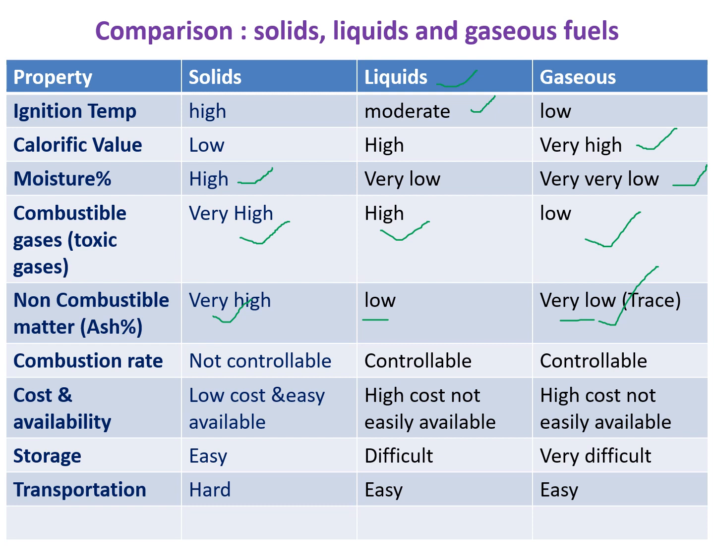Okay. So next one, combustion rate. You cannot control the combustion rate of solid fuels. Why? Because solids are openly fired. You cannot control the combustion rate. But liquids and gases we always operate by instrument. Because of the instrument you can control the rate of combustion, right?